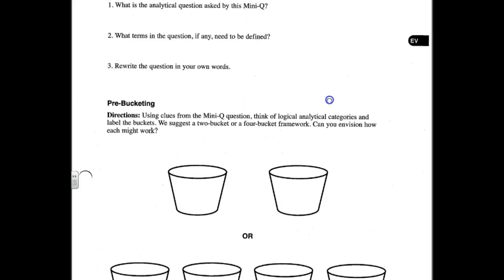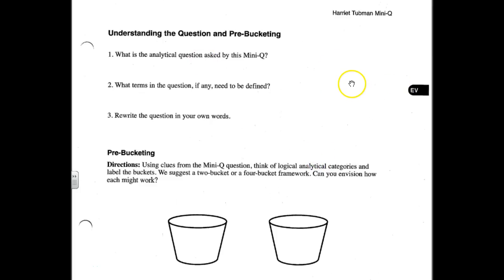Okay, so where are we at? Period 3. Sorry I couldn't be with you guys today, but we're going to continue on our mini-Q today on page 421 of your packet. So open that up, and we should be looking at the top here, the top 3 questions.